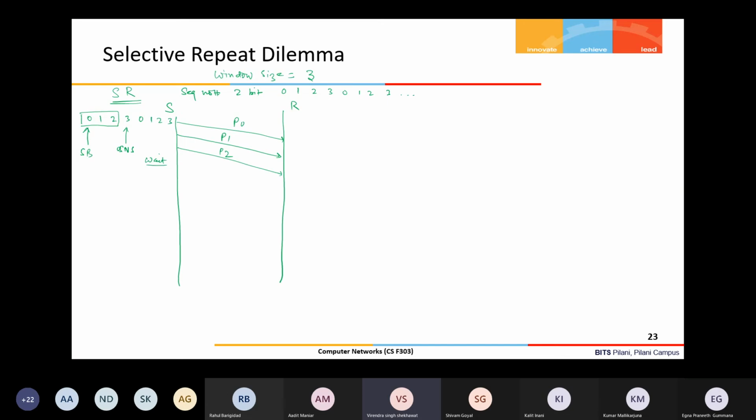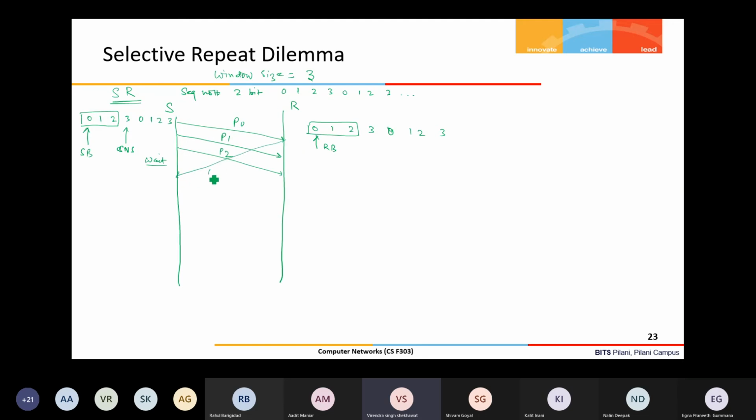Fine, no problem. The receiver scenario is like this: 0, 1, 2, 3. Window is 3, so the receive base is somewhere here. Once it receives packet 0, it creates acknowledgement 0.